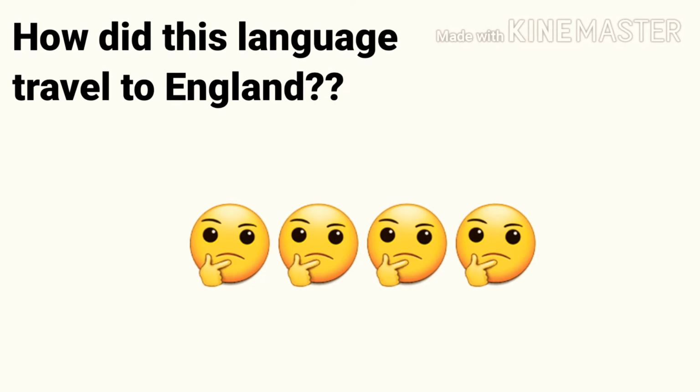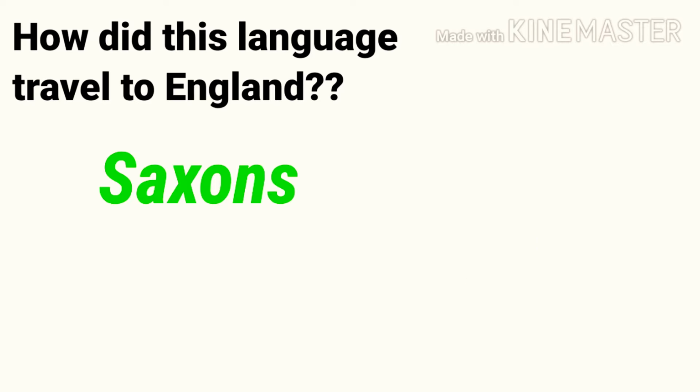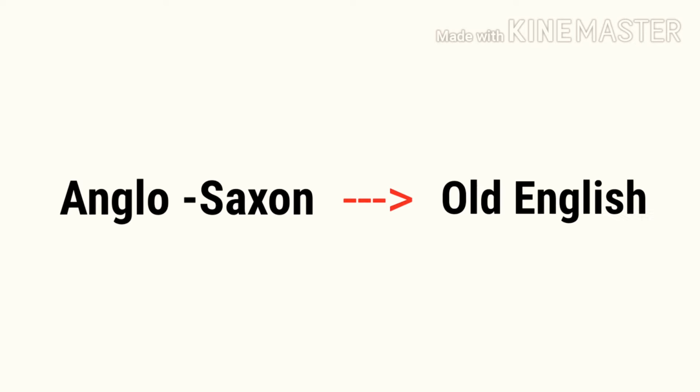The second most important question here is: how did this language travel to England? This language traveled to England with the help of a few people known as the Saxons, Angles, and Jutes. These people lived in the geographical area northwest of Germany, south of Denmark and Netherlands. They traveled to the Isles of England, and there they carried their dialect with them. This dialect was known as the Anglo-Saxon dialect, which later came to be known as Old English. In this way, English traveled to England.